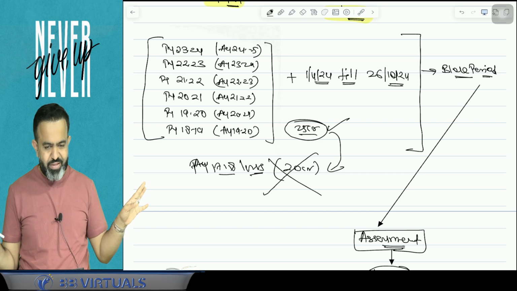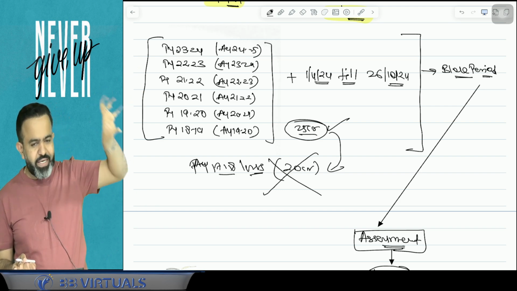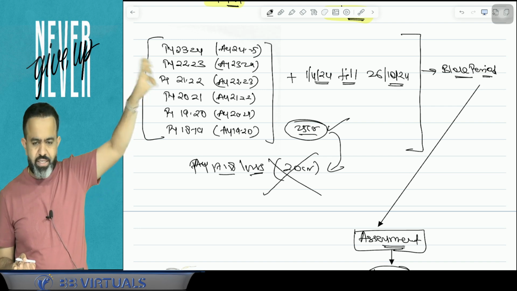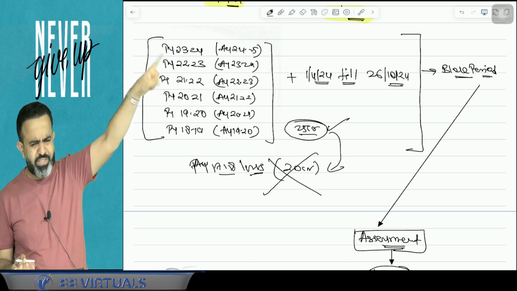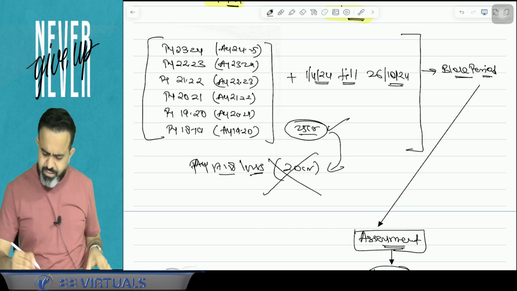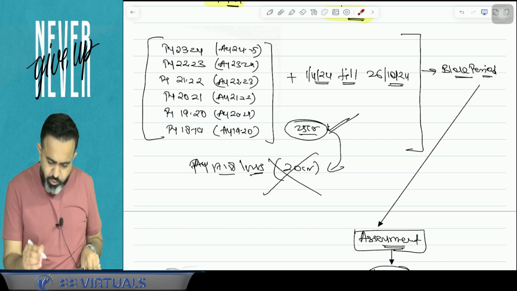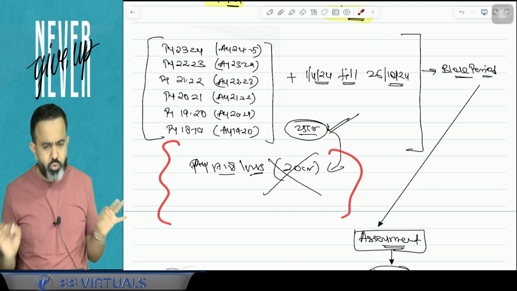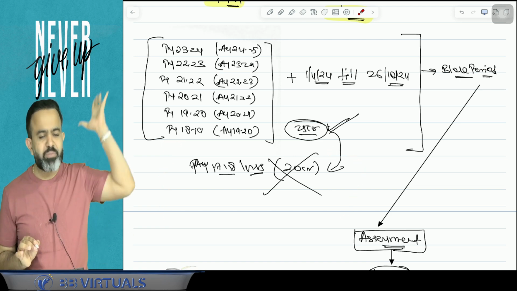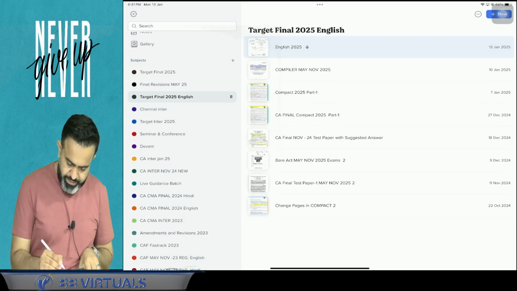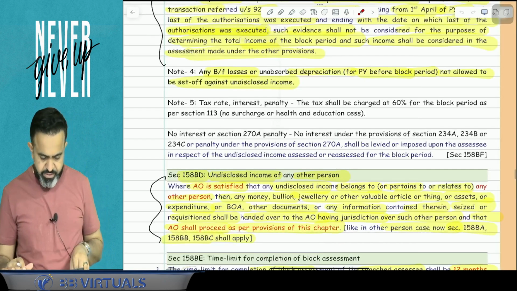That is not allowed. So guys, for this block period of all the years, there will be one assessment basically for the block period, and there is a 25 crore income. So any losses before this period are not going to be set off against this income. You got my point or not? Yes. So read it again. Next part, try to understand.